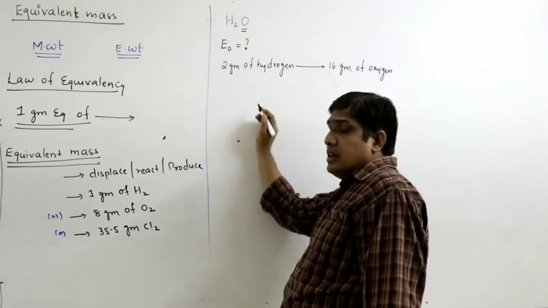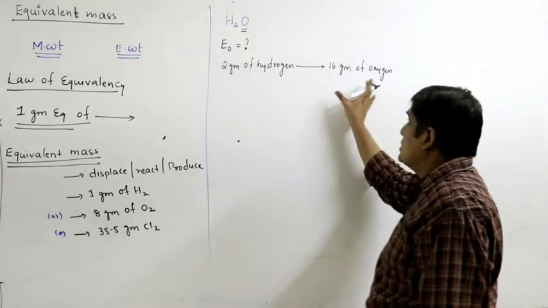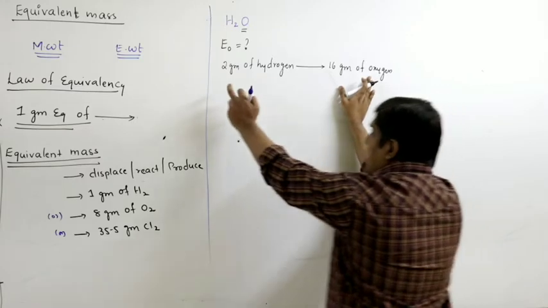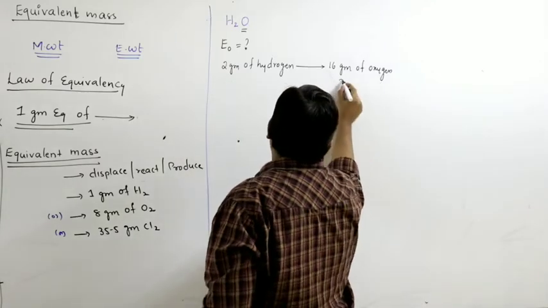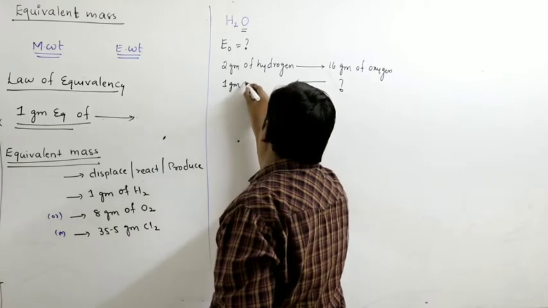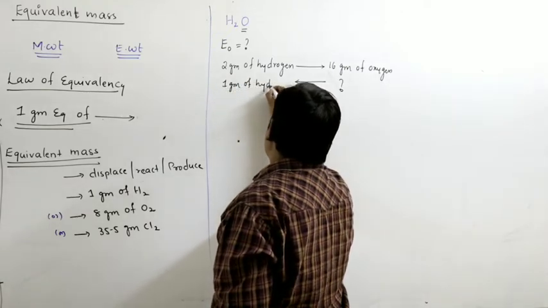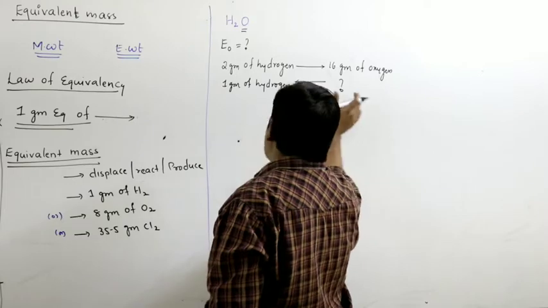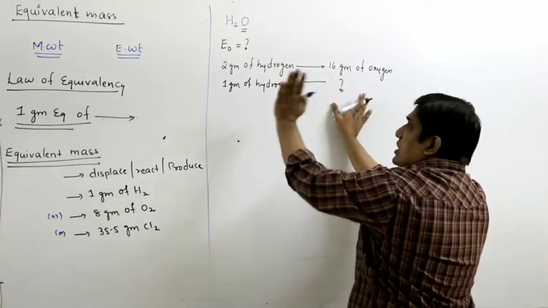But what is the equivalent weight of oxygen? The mass of oxygen that combines with 1 gram of hydrogen. With respect to hydrogen we are studying, so the mass of a substance that combines, liberates, reacts with 1 gram of hydrogen.